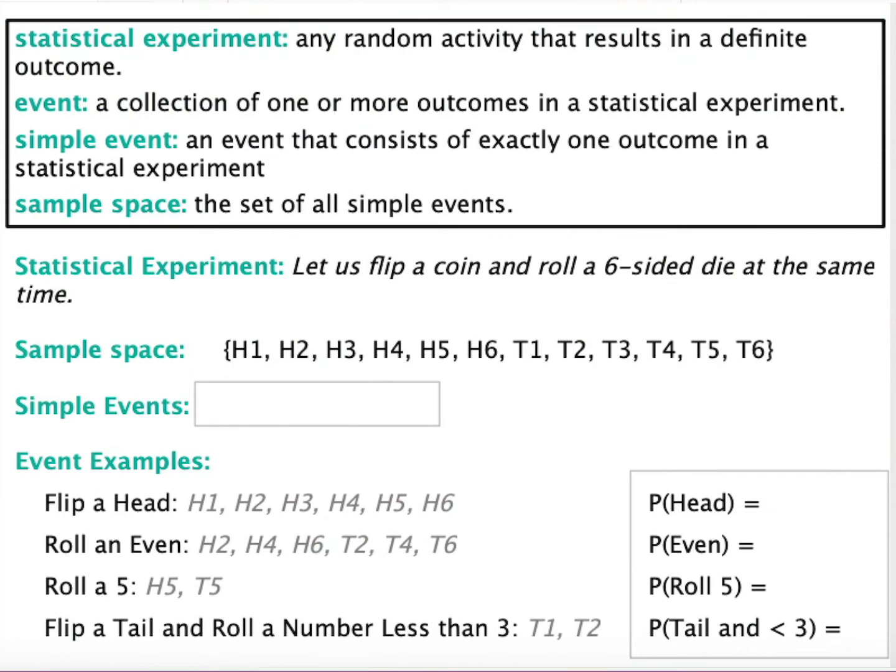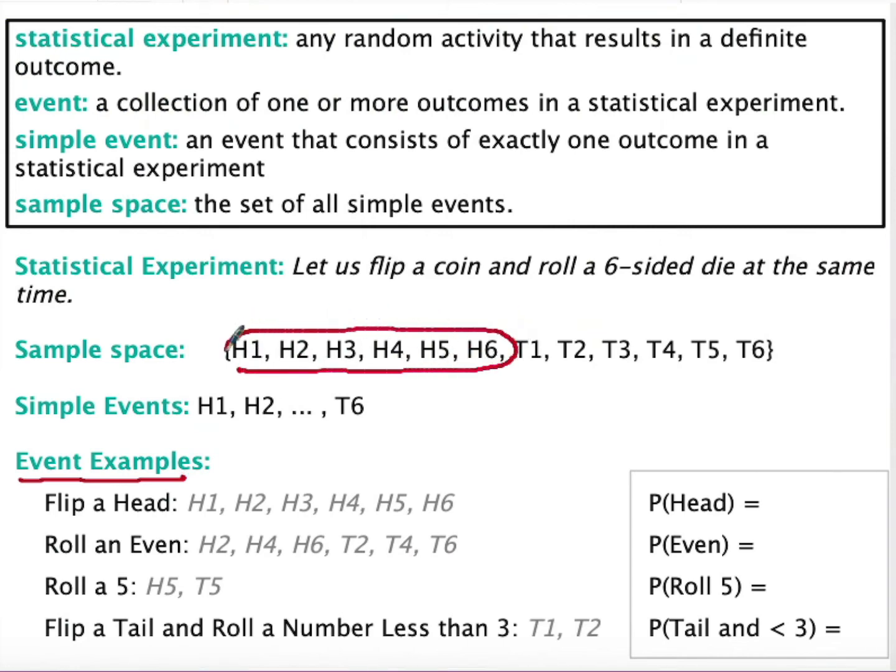Our sample space has a list of every simple event, so each of those would be considered a simple event. Heads and a 1, heads and a 2, tails and a 6, those are all simple events. So now let's do some examples. Flipping a head, we would go back to our sample space and we would decide how many of those included flipping a head. And then to find the probability of head, we would take how many of those we counted. There were 6 of them that included that event out of the 12. And that would be our probability.